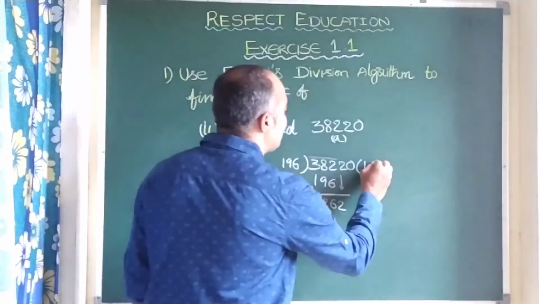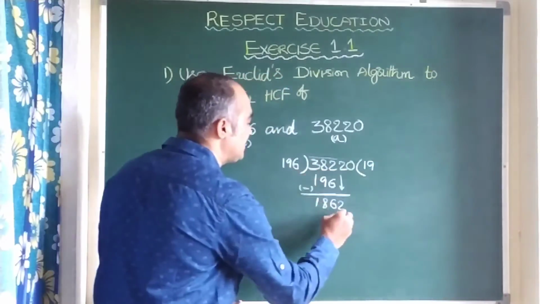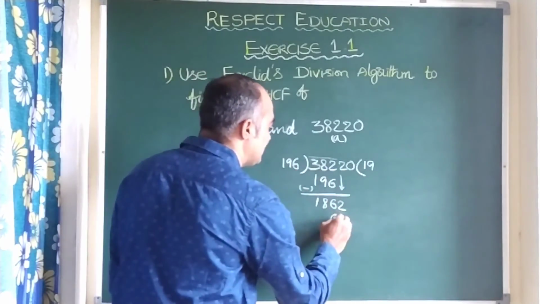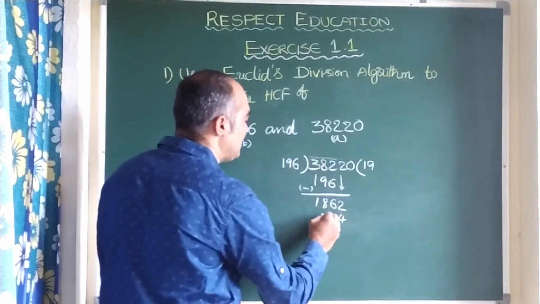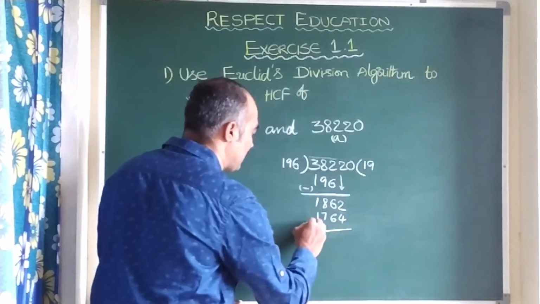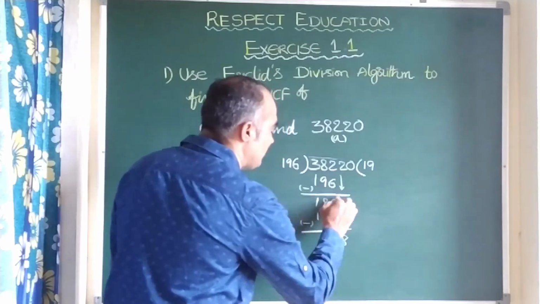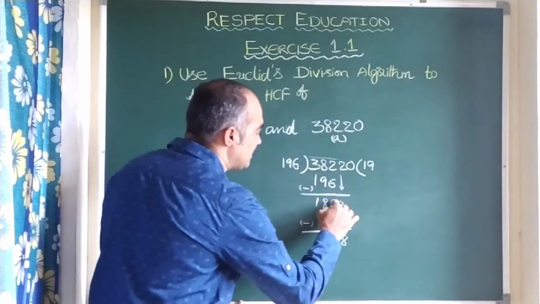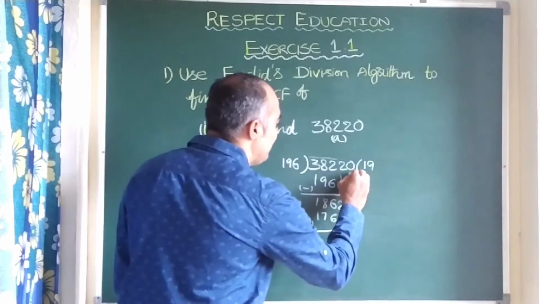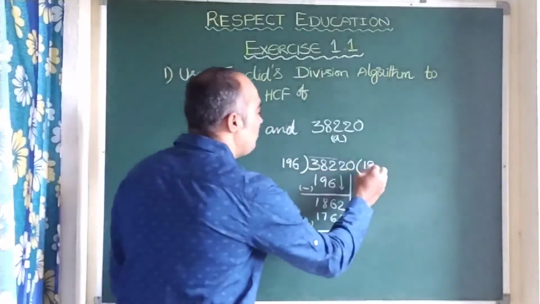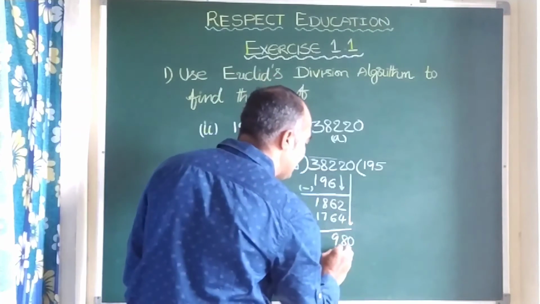So here let us take 9 times of this. 9 6s are 54, 9 9s are 81 plus 5, 86, 9 1s are 9 plus 8, 17. On subtraction, it is 12 minus 4, 8. It is 5 children. So here 17 minus 9, it is 8. Let us drop this 0, it is 980. Clearly 196 5s are 980.